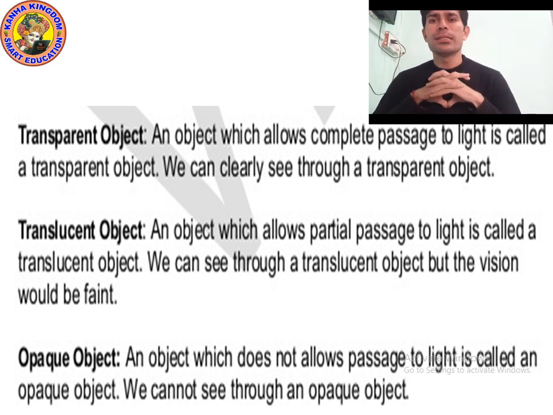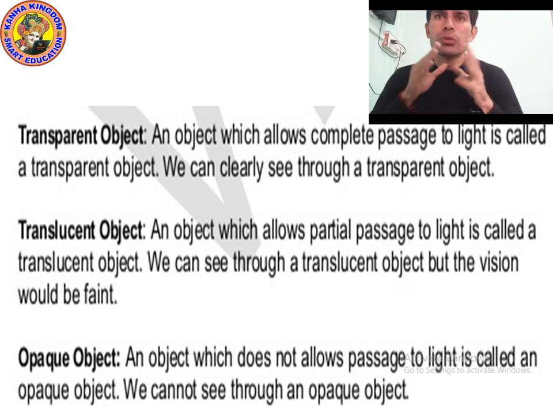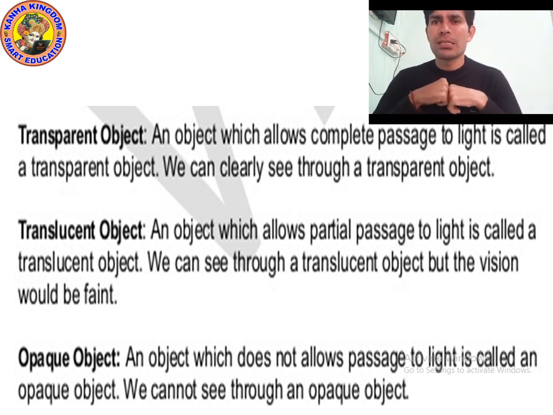Translucent objects. What are translucent objects? Objects through which light cannot pass completely, but through transparent objects light can pass completely. As you can see on the screen, the definition of a translucent object: an object which allows partial passage to light is called a translucent object.